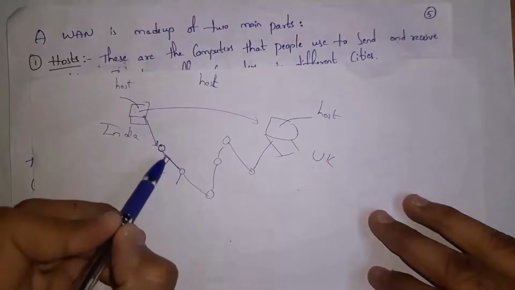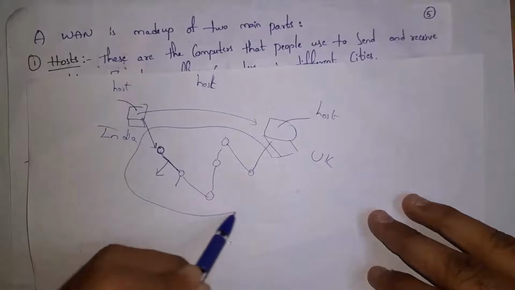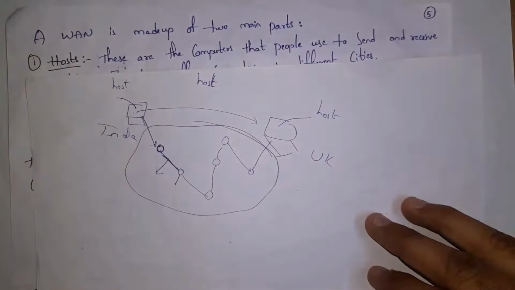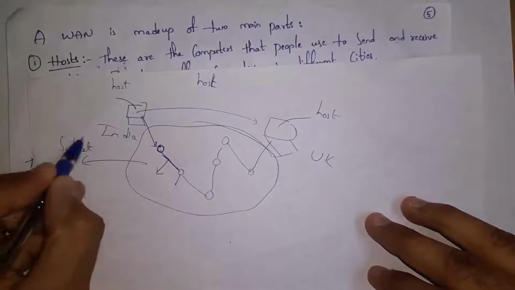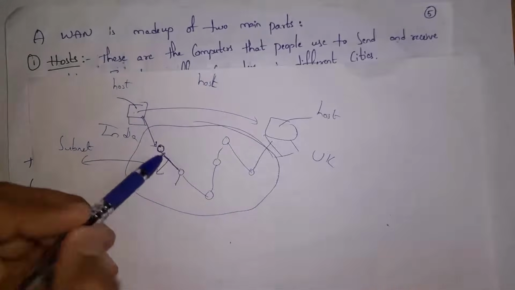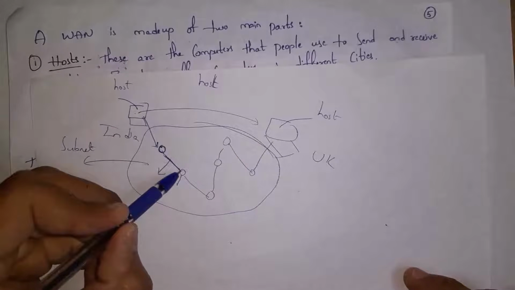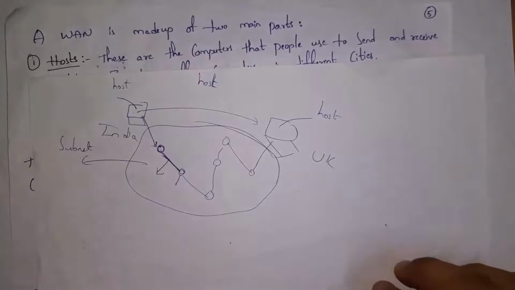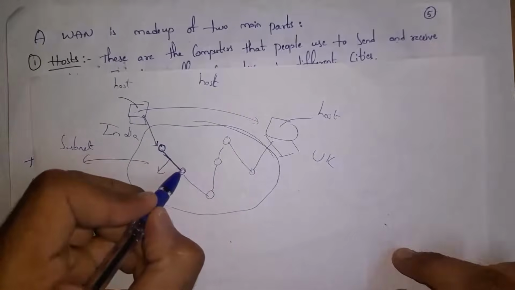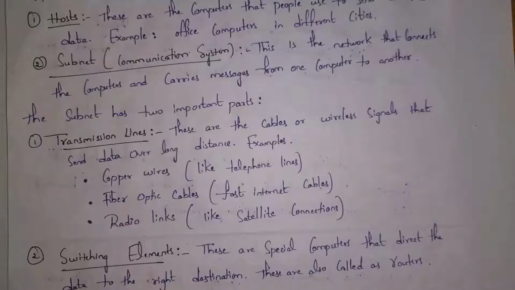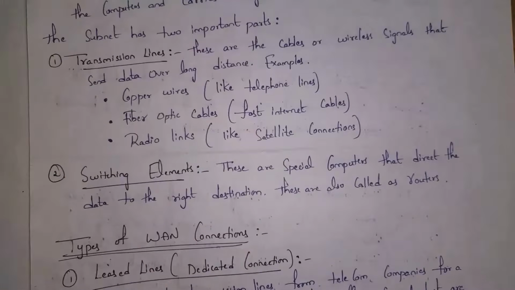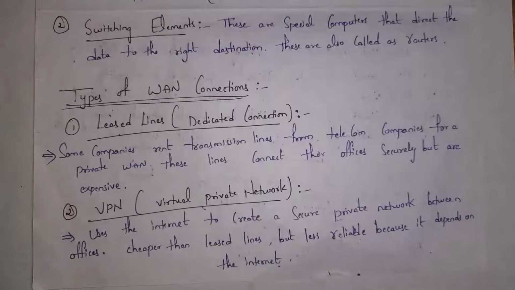Together, these transmission lines and switching elements, we call this the communication system. This communication system is nothing but the subnet. So subnet is nothing but the communication system. It is a combination of transmission lines, which are nothing but cables. Yes, not only cables, there can also be wireless signals, and also switching elements, which are nothing but routers. So subnets contain transmission lines and switching elements. Switching elements are special devices used to carry our data, for example routers.